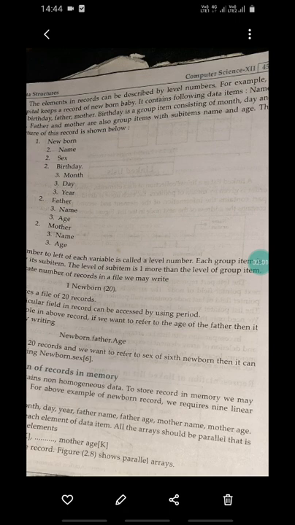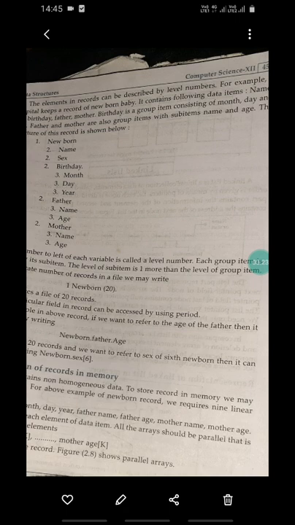To indicate the number of records in a file, we may write newborn consisting of 20 elements. It indicates a file of 20 records, meaning newborn babies are 20 records. The total number of newborn babies is 20.